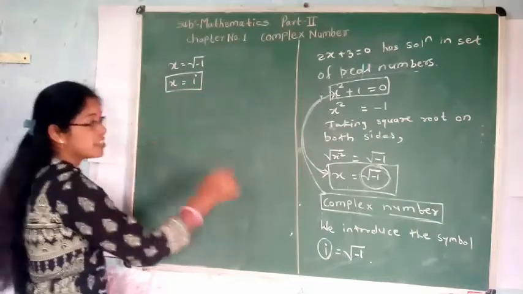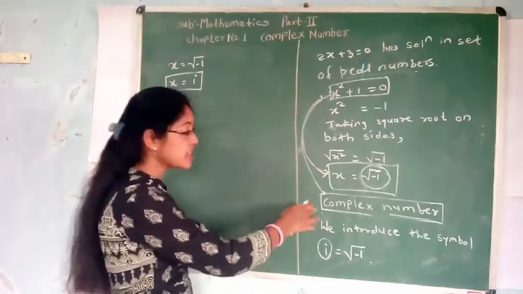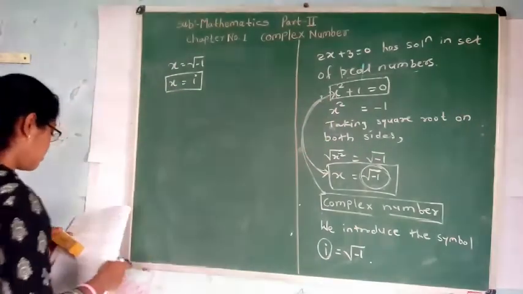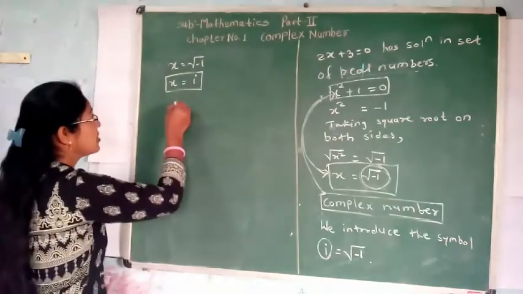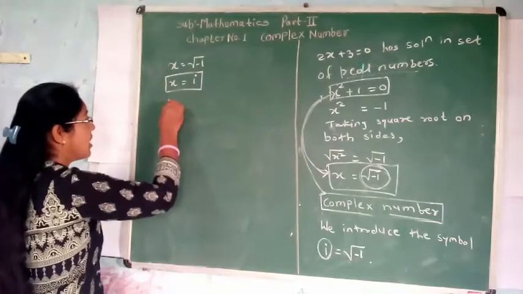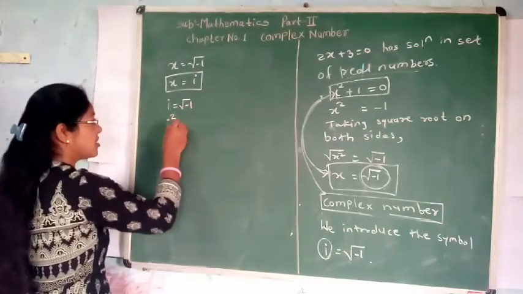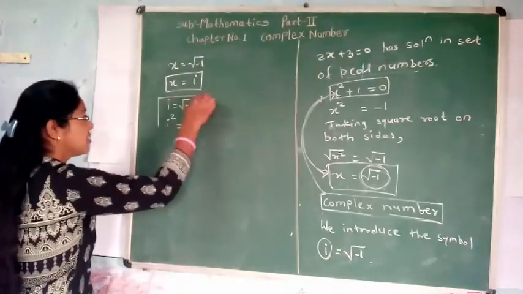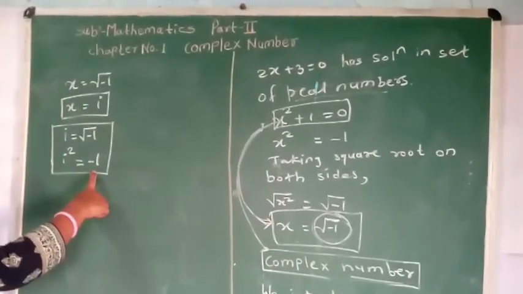Now this equation x square plus 1 has solution in the set of complex numbers. i is equal to under root of minus 1 means i square is equal to minus 1. Remember this.